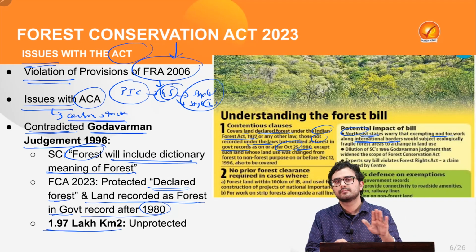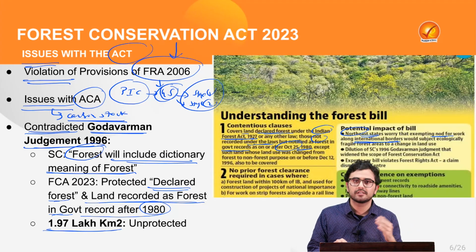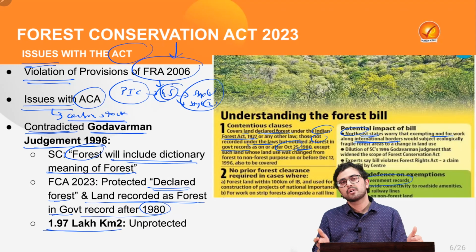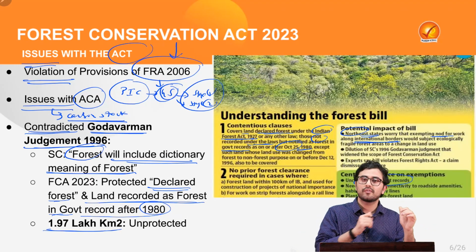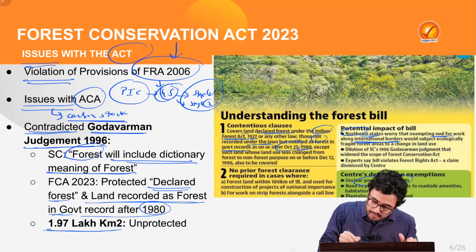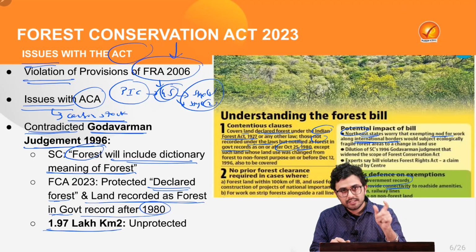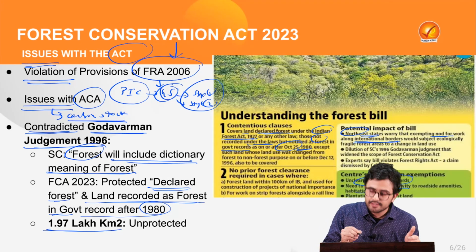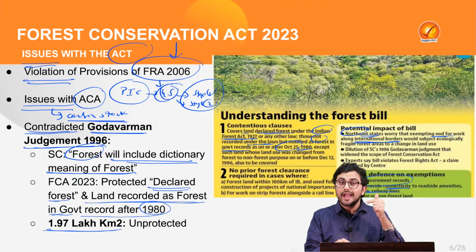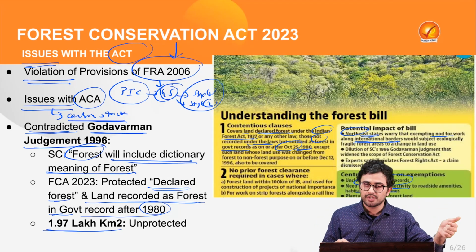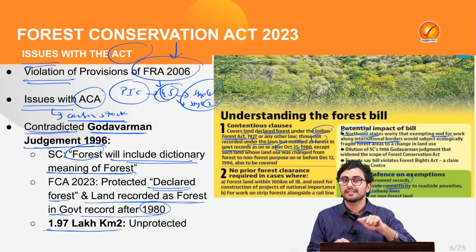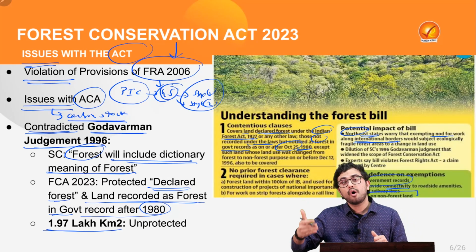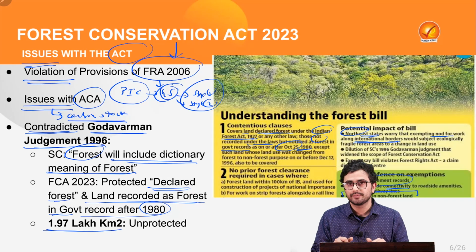All these contentions were rejected by the government, which stated that first of all there are unclear government records prior to 25th of October 1980. At the same time, there is need to provide connectivity to roadside amenities, habitation and railway lines. Also, it said that the accredited compensatory afforestation, ACA, which has been introduced by this act, will lead to the plantation on the non-forest land by the private people.